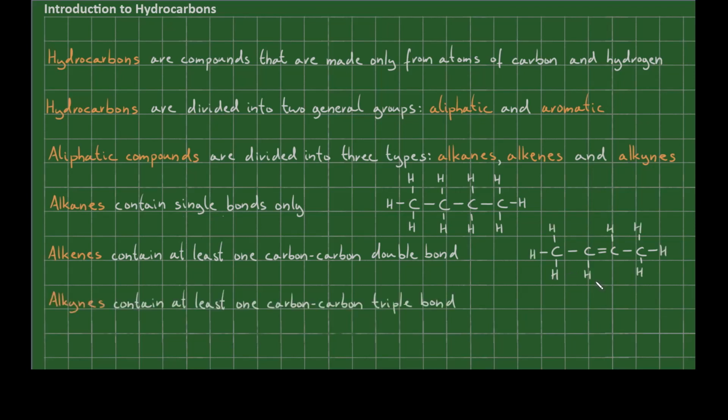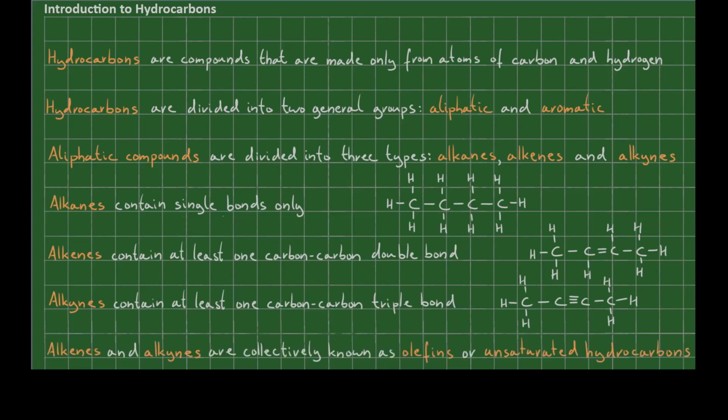Alkynes contain at least one carbon-carbon triple bond. So once again, I'm going to draw in some carbons, and now we're going to have a triple bond, and then another carbon. Each carbon needs to have 4 bonds, so I'm going to draw in the remaining bonds. And because we are talking about hydrocarbons, I'm also going to draw in the remaining hydrogens. Now, alkenes and alkynes are sometimes referred to as olefins or unsaturated hydrocarbons.